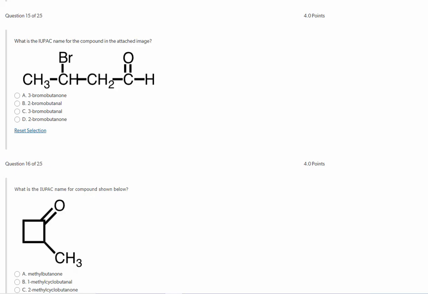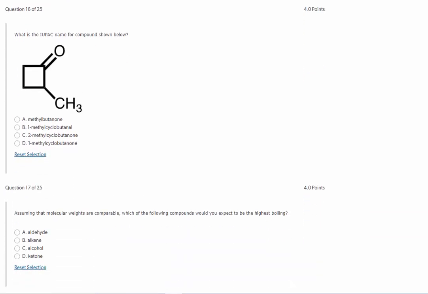Number 15, what's the IUPAC name for this compound? Well, for the IUPAC name, we find the longest carbon chain. There are 4 carbons in this chain, 1, 2, 3, 4, and it ends with a functional group, and that functional group is an aldehyde. Because it ends with an aldehyde, we know this is a butanal. Carbon 1 is defined as being the carbonyl carbon in an aldehyde. So 1, 2, 3, this is 3-bromobutanal.